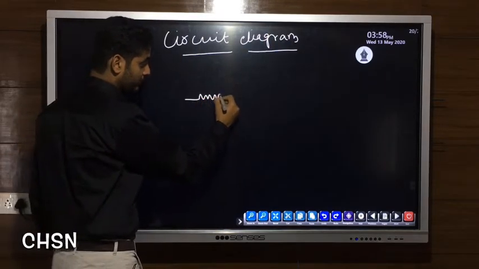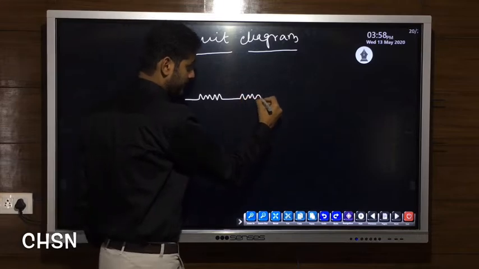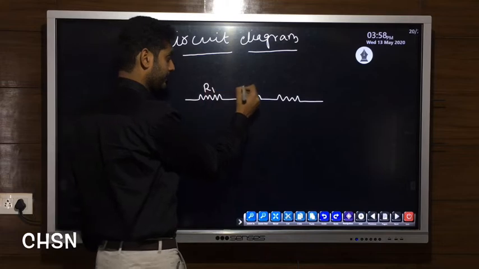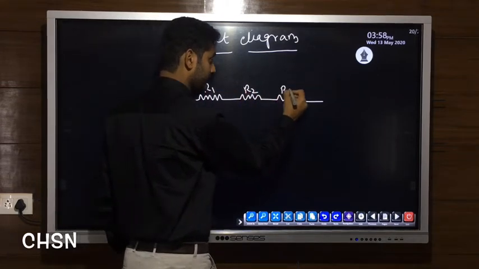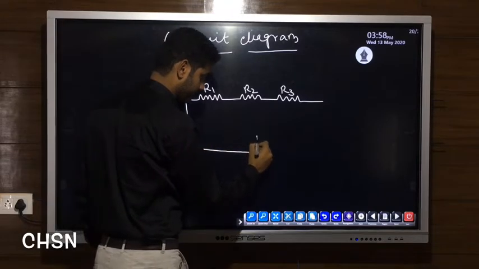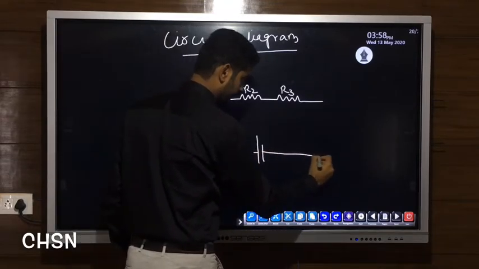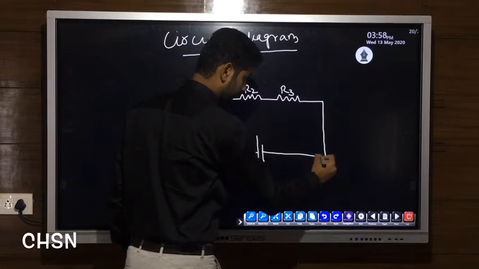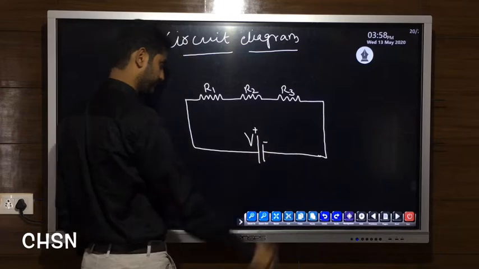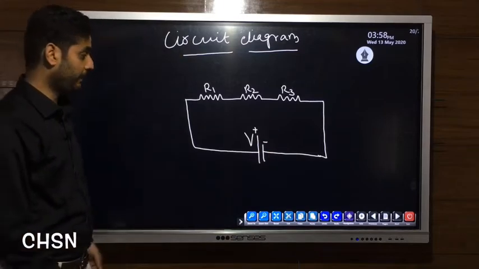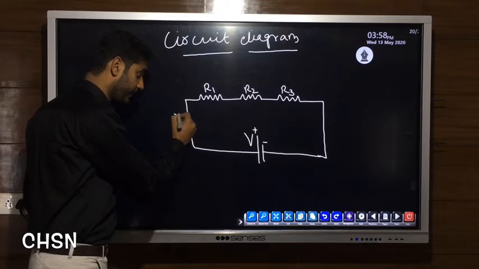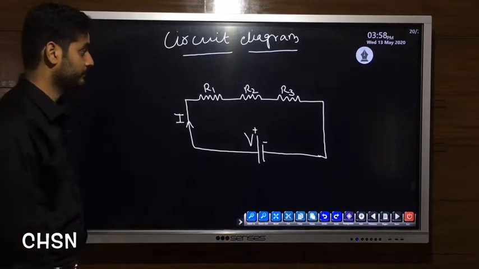I am taking an example of 3 resistors that are connected in series. This is R1, this is R2, this is R3. Potential V is applied across its ends, and the current I flows through it.